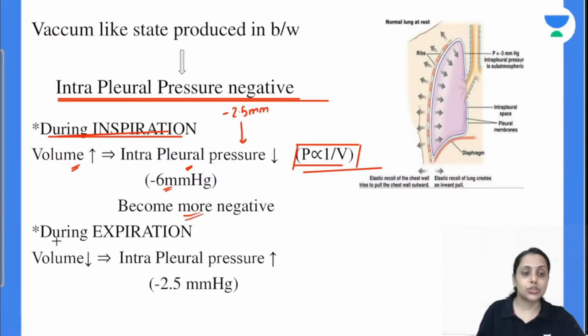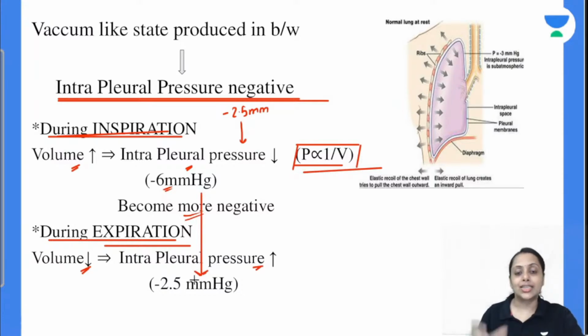Now coming to the situation during expiration क्या होगा, volume of lung is going to decrease, so pressure is going to increase. So -6 से ये increase होके it reaches to -2.5 mm of Hg. That's how our intrapleural pressure changes during breathing. Is this clear, everybody? So moving further